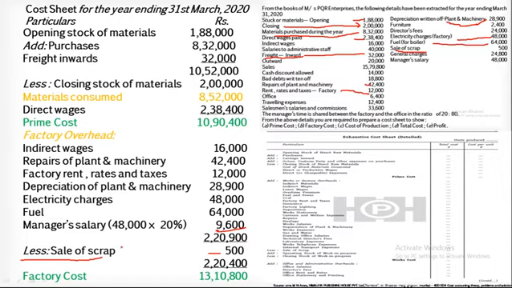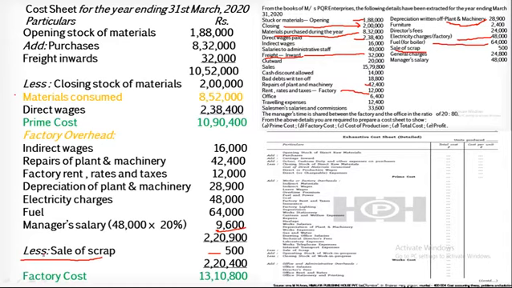I already told you that the sale of scrap is incurred at various levels. So depending upon the nature of the problem, even if you minus from this step, it is again okay, but as it is not clearly mentioned that this is the sale of scrap of raw material, therefore I have not minus from this particular stage.